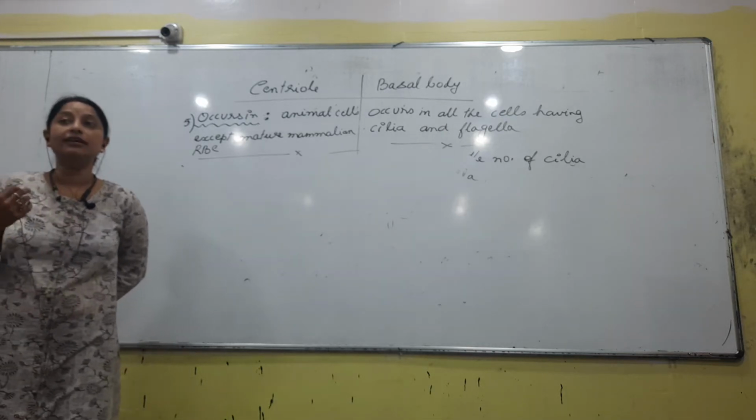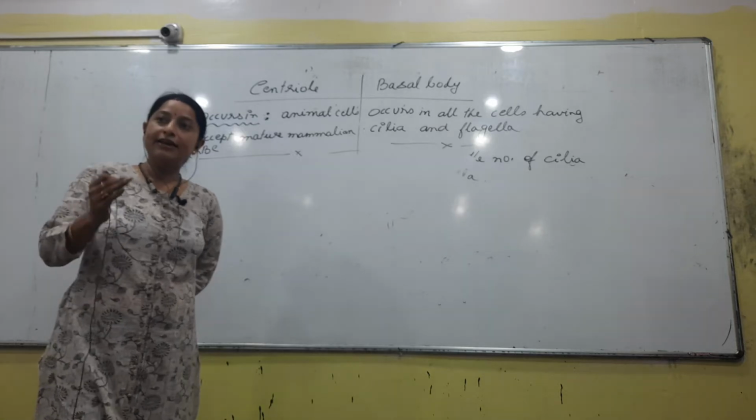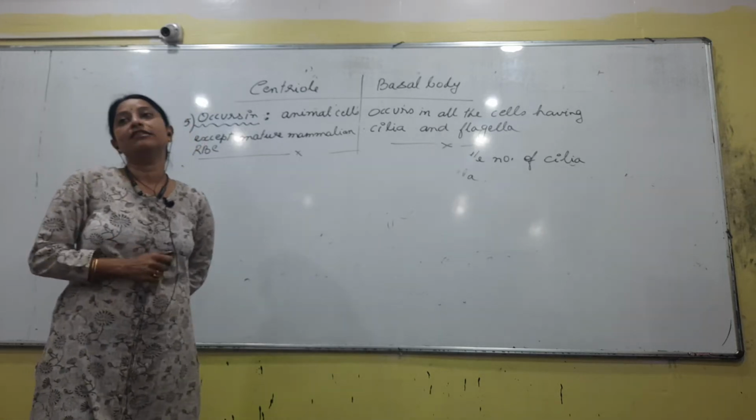Depending on the position where it is found, if it is found near the nucleus, it's called a centriole. If it is found below the plasma membrane, it's called a basal body.